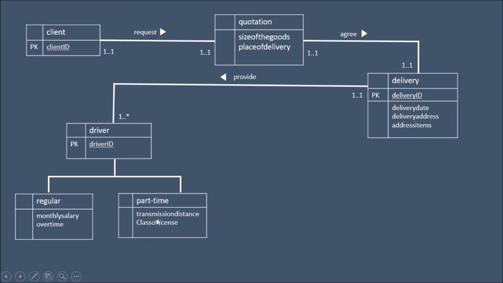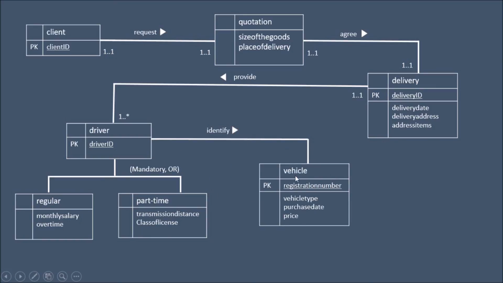So regular and part-time. So this is mandatory because it does not participate with subclass more than once. It participates only once. So identify vehicle. So the driver is one to many and the vehicle is one to one.